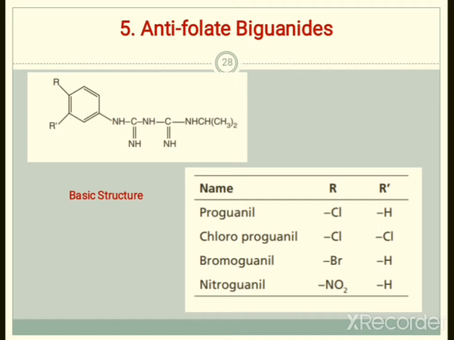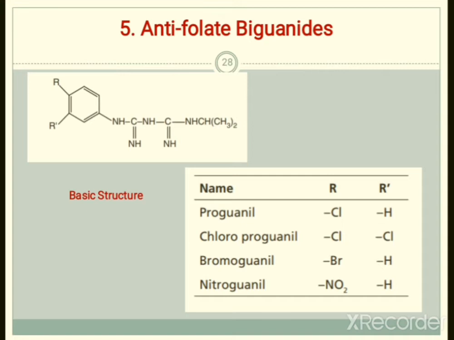Now the next major class of anti-malarial agents is the antifolate biguanides, or we can simply call them biguanide derivatives. Again, this class is important for your examination. The basic structure is given here. On the benzene ring there is R and R dash substitution, then NH, C double bond NH, NH, C double bond NH, and N, CH, CH2, CH3 twice. This is the basic structure. Again, draw and practice it.